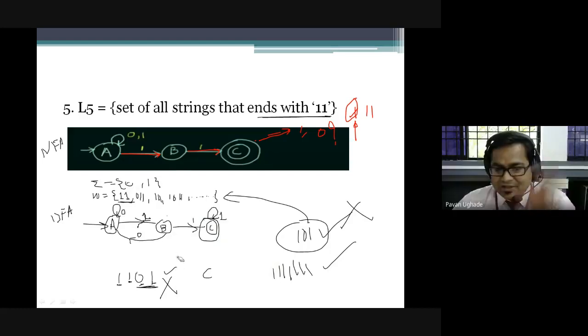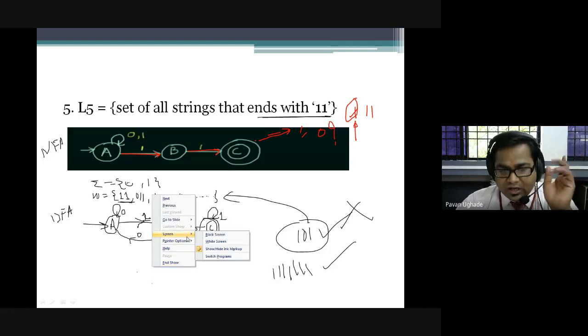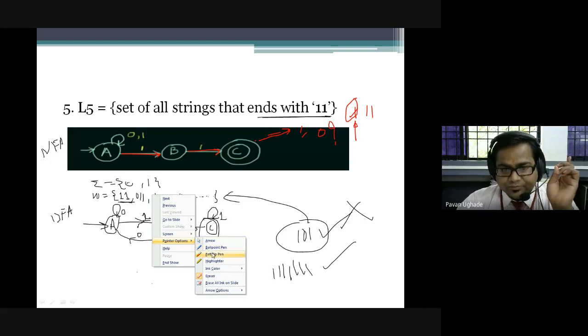See, it is very simple, guys. I'll tell you how. If you are still facing the problem, I'll tell you how you are supposed to understand where that transition should be. Please try to understand. How will you process? This is very important.